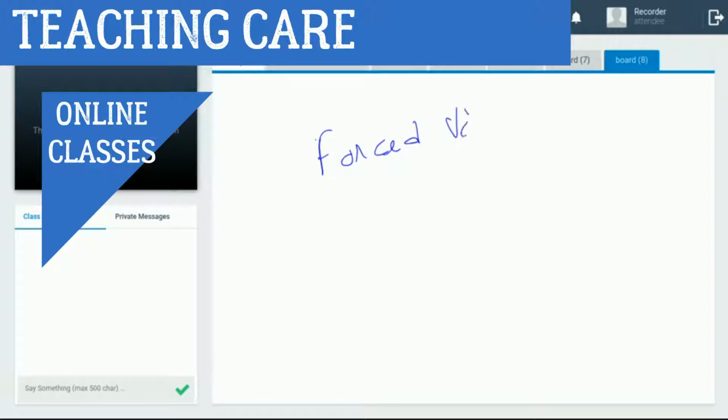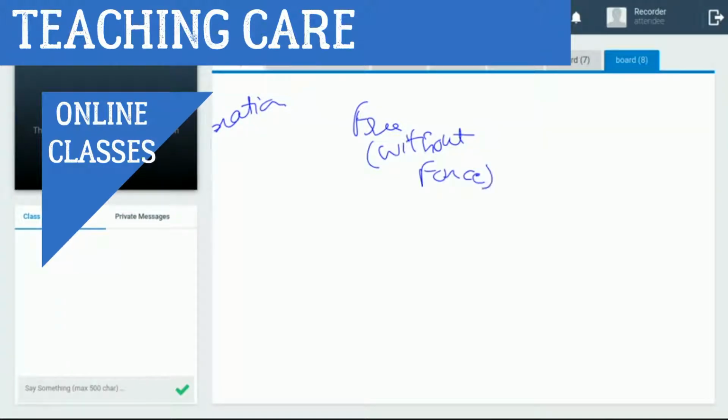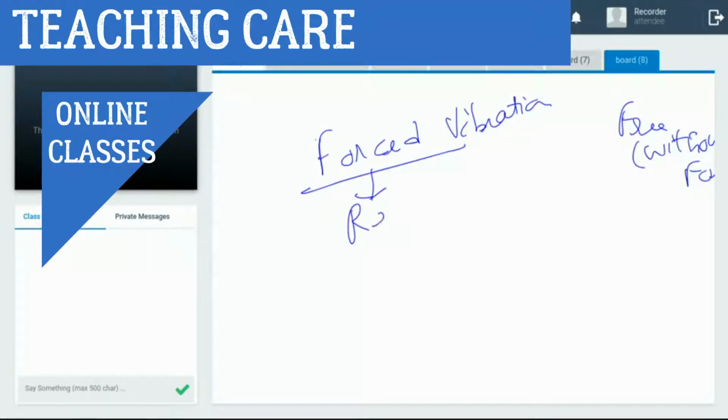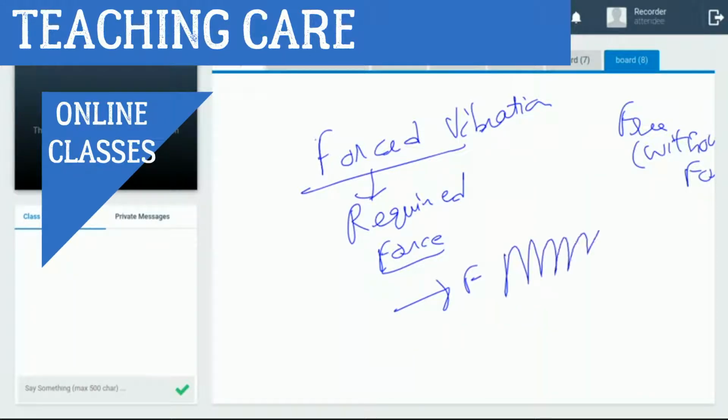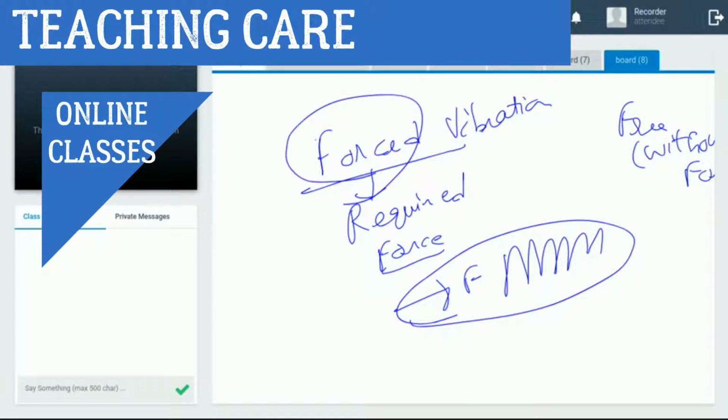Let's first clear this term: force. Free means without force. Free vibration is without force, but forced vibration requires force. After applying force, like you apply force on a body, it vibrates. That vibration is known as forced vibration. But free vibration is in the absence of force. It is the main difference between free and forced vibration.